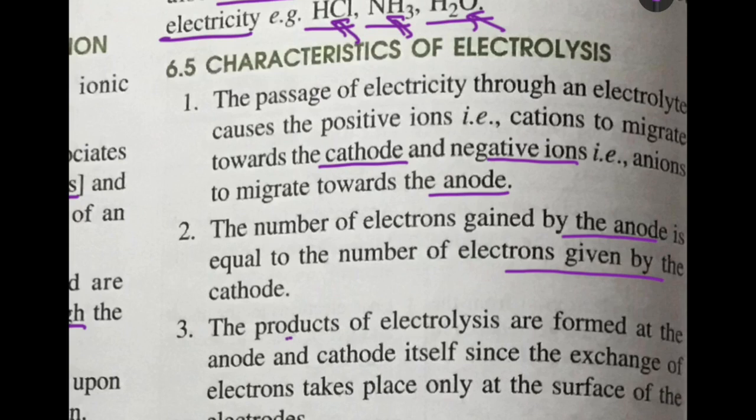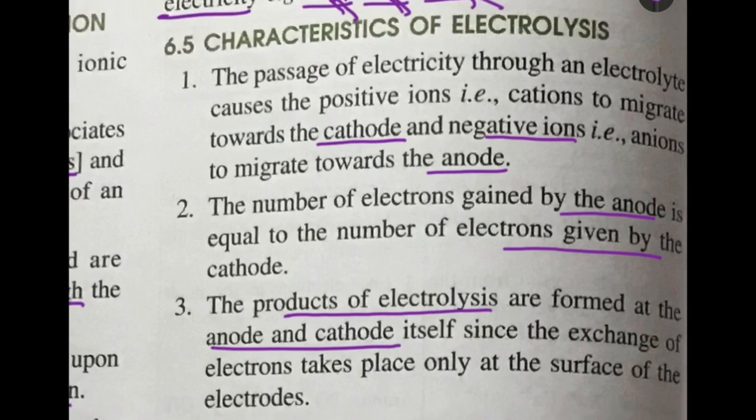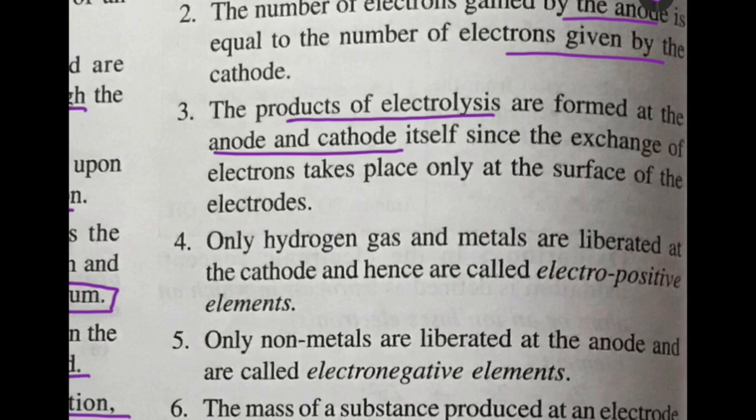Remember, whatever products are formed, they are formed at the anode and the cathode itself, since the exchange of electrons takes place only at the surface of the electrodes. Remember that the main chemical reaction is taking place at the electrode, because the exchange of electrons takes place on the surface of the electrodes. Now only hydrogen gas and metals are liberated at the cathode.